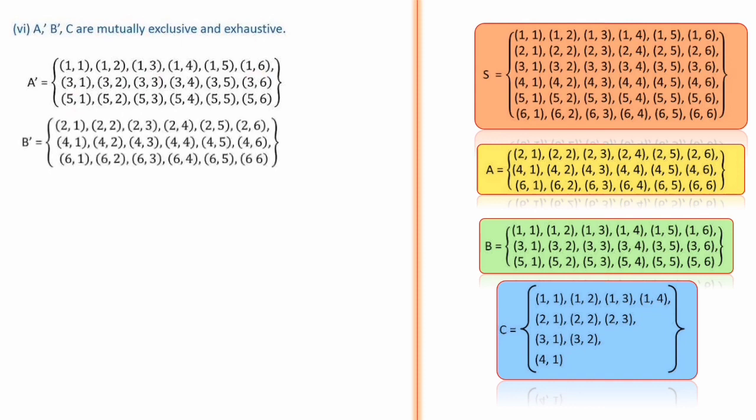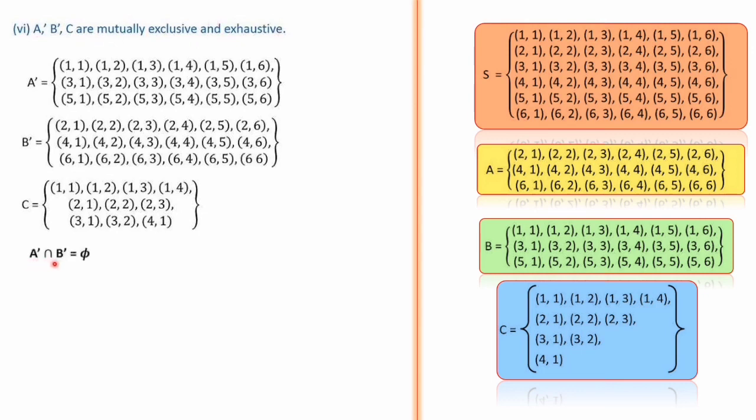Next is B dash. We have done this one in previous questions also. B dash in the sense B is having first element odd. So when you remove first element odd ones from sample space, we will get first element even ones. That is 2 1 to 2 6, 4 1 to 4 6, 6 1 to 6 6. Next is C. C is the same thing we can write, that is 1 1, 1 2, 1 3, 1 4, 2 1, 2 2, 2 3, 3 1, 3 2, 4 1. This one we have done in the previous question. So A dash, B dash and C are there. We have to check whether these three are mutually exclusive.